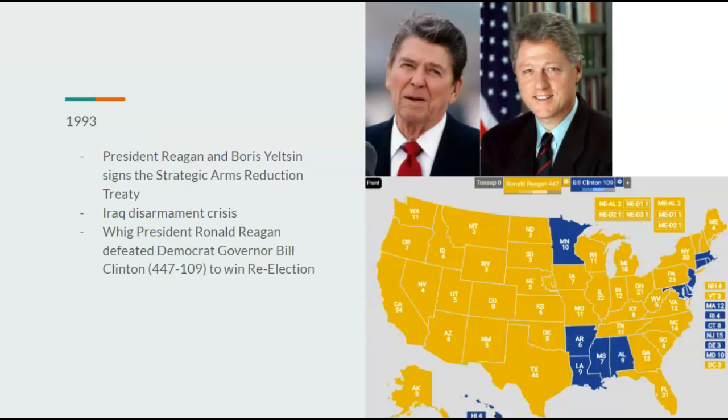But in 1993, first we have Ronald Reagan and Boris Yeltsin would sign the Strategic Arms Reduction Treaty. And there is also the Iraq disarmament crisis. But we also have the 1993 election, with Whig President Ronald Reagan defeating Democrat Arkansas Governor Bill Clinton 447 to 109 to win re-election.